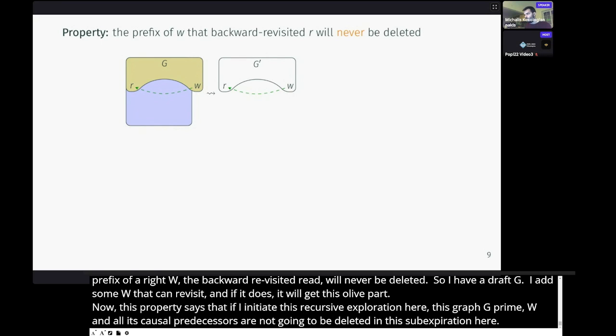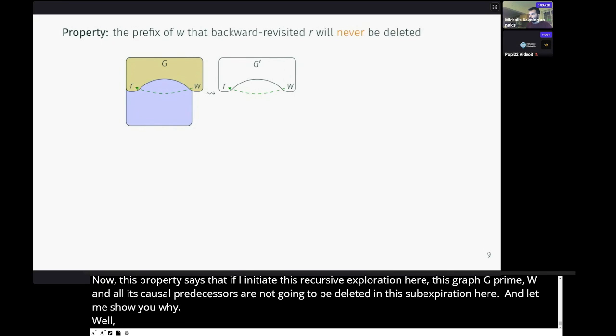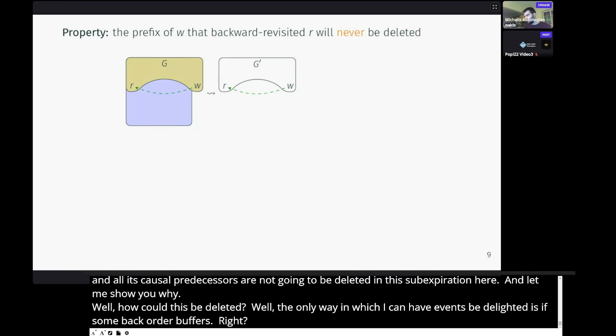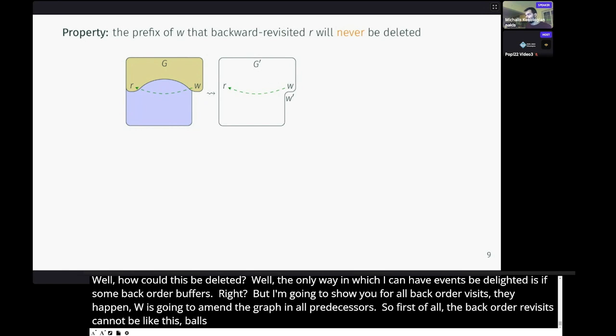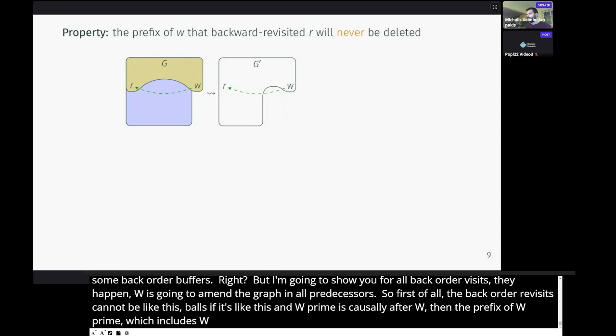Well, how could this be deleted? Well, the only way in which I can have events be deleted is if some backward revisit occurs, right? But I'm going to show you that for all backward revisits that may happen, W is going to remain in the graph and also its predecessors. So first of all, the backward revisit cannot be like this, because if W prime is causally after W, then the prefix of W prime, which includes W and its prefix, is going to be preserved. So W prime could be somewhere there.